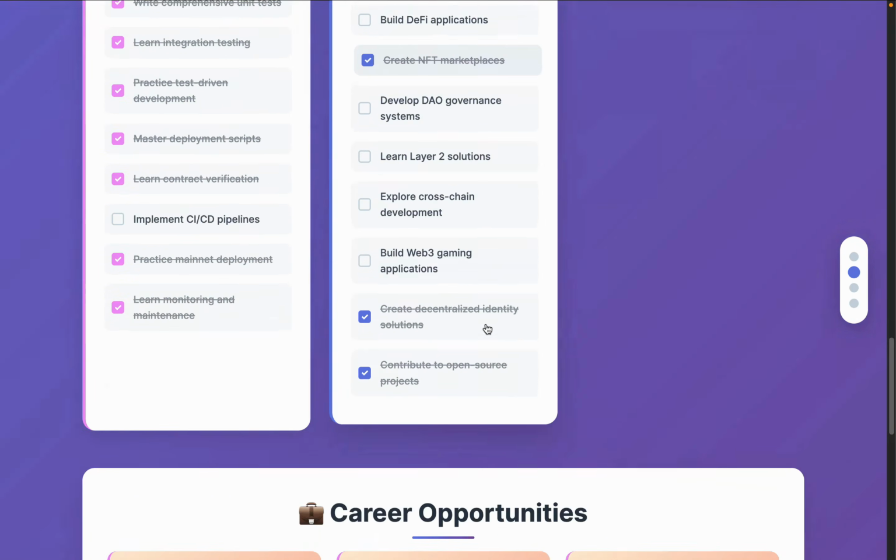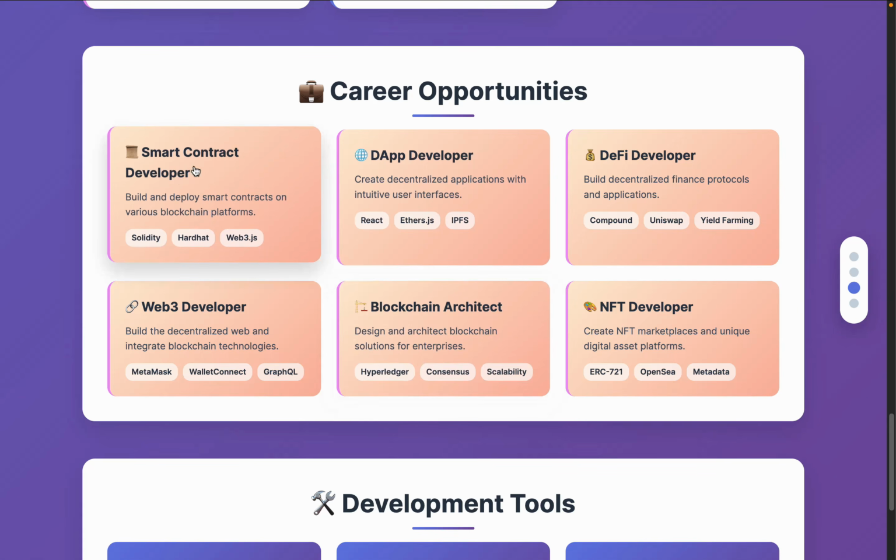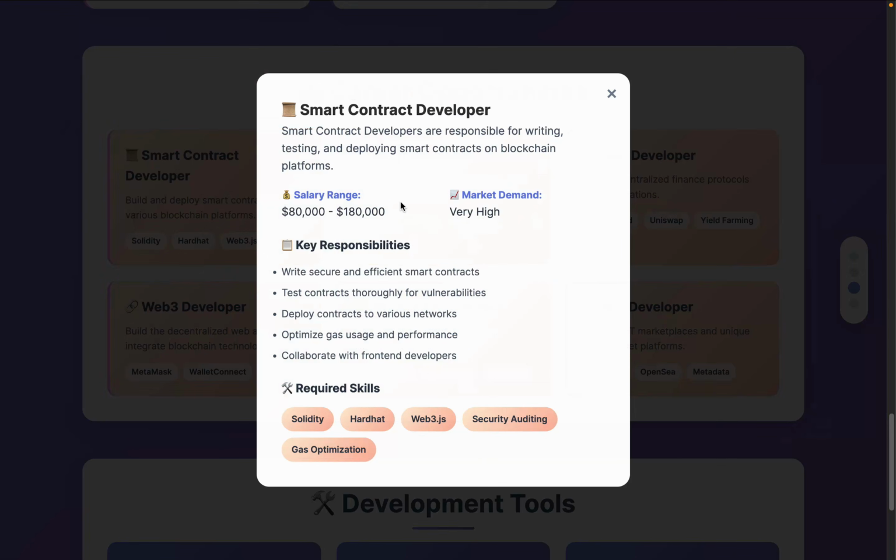Now if you come back here, I have given you some resources which you can follow, which you can explore. So you can see smart contract development. You can come back here, you can see this is the average salary, but it can go higher based on the experience you will have. What are the things you need to have?